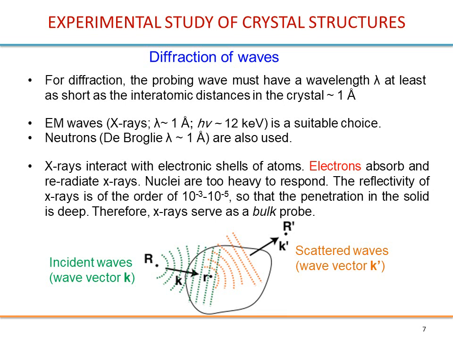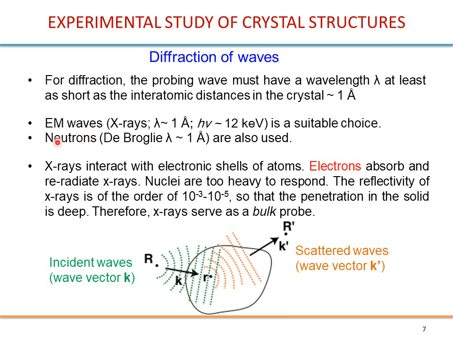Because the distances between the atoms in a crystal are typically of the order of 1 angstrom, we will need a wavelength of about 1 angstrom. Looking at the electromagnetic spectrum, we find out that X-rays are the electromagnetic waves corresponding to these typical wavelengths.